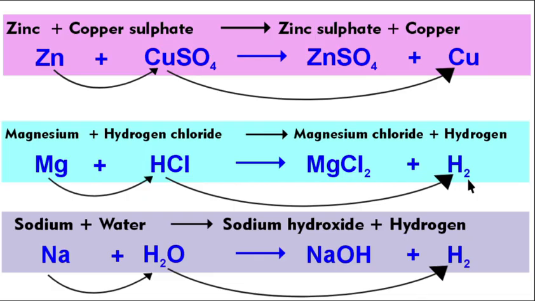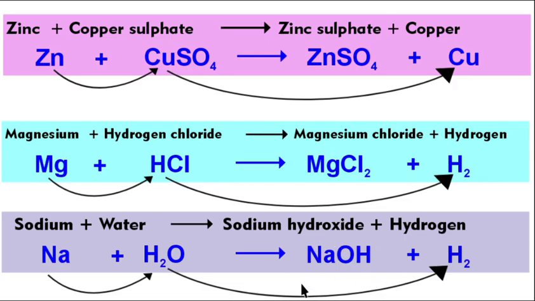So any gases except helium, neon, argon are generally found in diatomic form: H2. Oxygen gas is O2, nitrogen gas is N2, fluorine gas is F2, chlorine gas is Cl2. So this is how this single displacement reaction takes place. When you add sodium to water, hydrogen is displaced. Sodium is going to react with OH and they make sodium hydroxide.